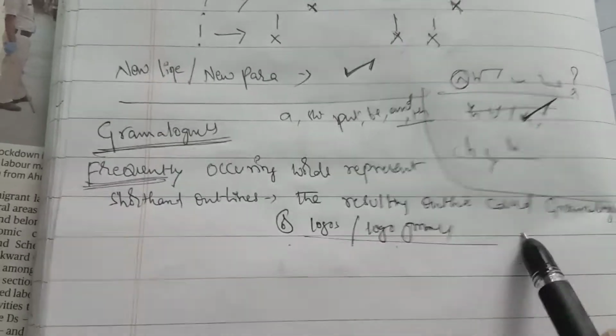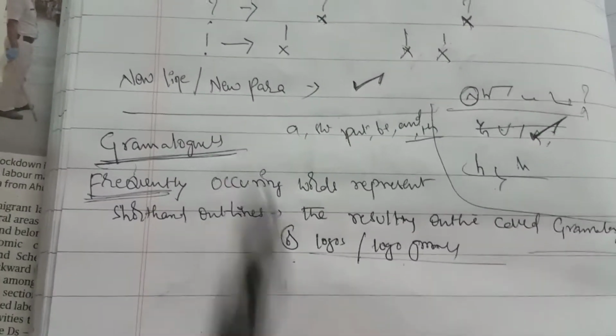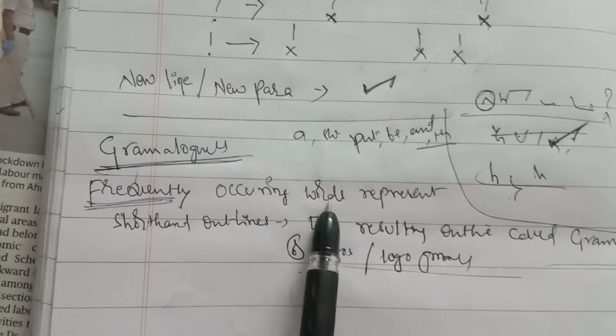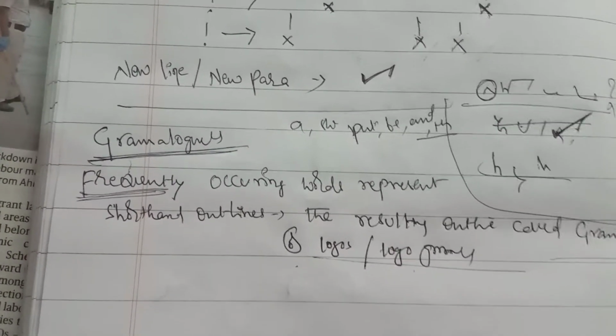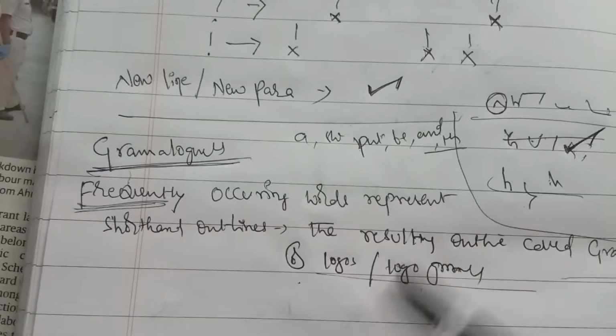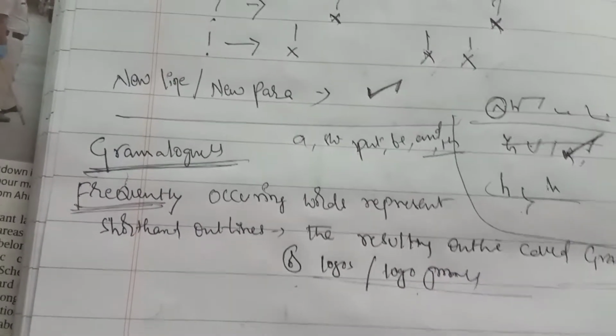These are the same. So this is the definition: frequently occurring words represented by shortened outlines, the resulting outline called logos or logograms.